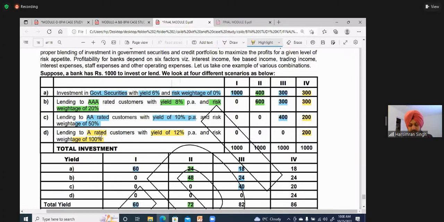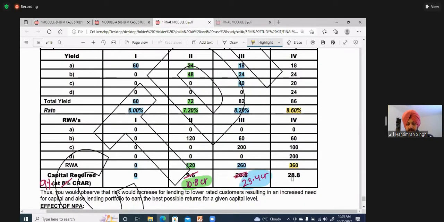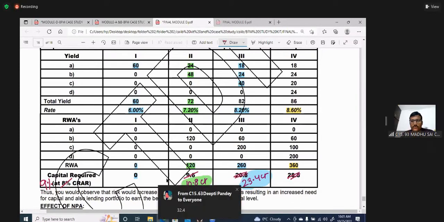If he doesn't give it in the paper, then you will remember that mapping process, but if he mentions the risk weight, then you will go by the risk weight mentioned in the question. Okay, so what is your 9% of 360? 32.4.